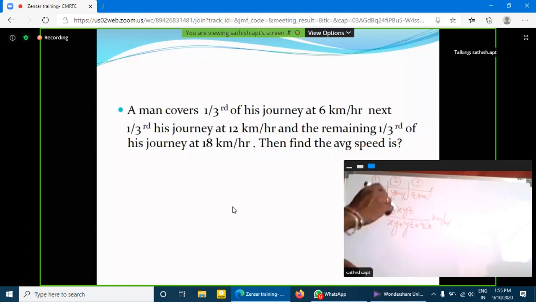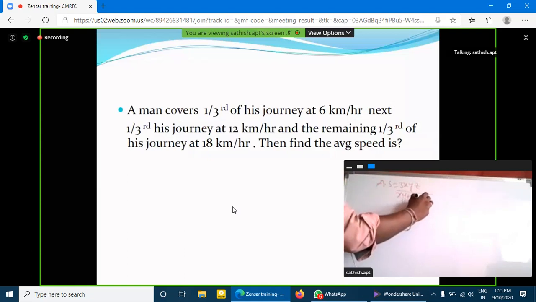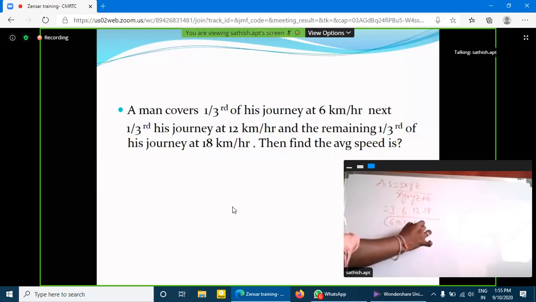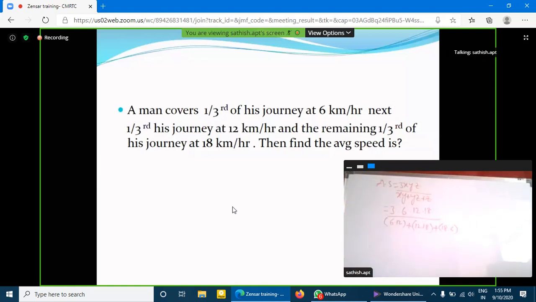Kilometers per hour. So here, substitute the values. Average speed is equal to 3xyz divided by xy plus yz plus zx. So 3 into 6 into 12 into 18 divided by, so 6 into 12 plus 12 into 18 plus 18 into 6. Clear? So here, simplify it.